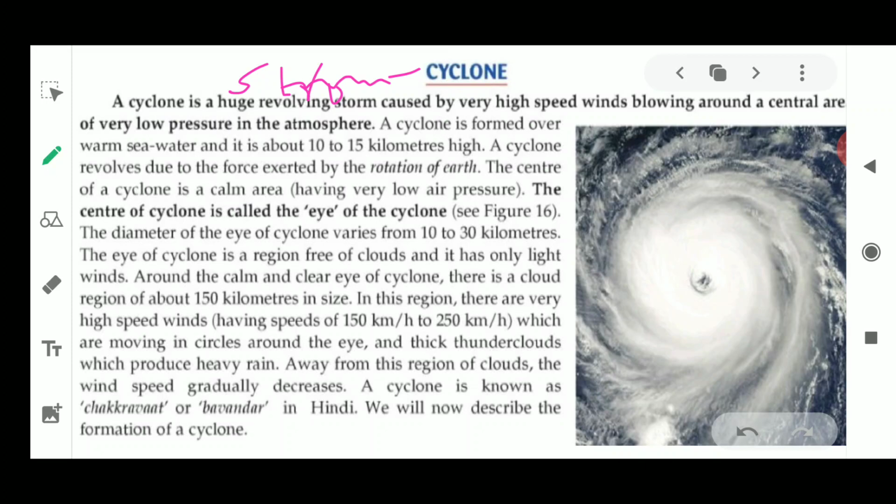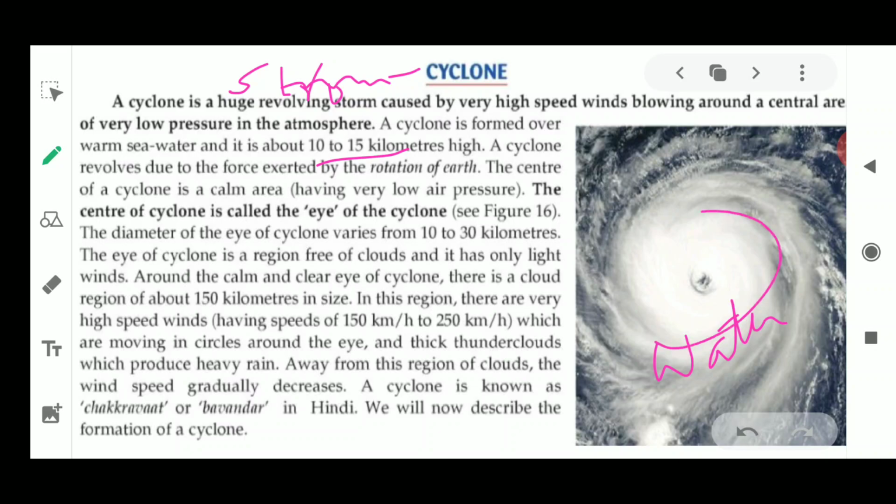It is blowing around a central area because of the low pressure of the atmosphere. Okay, so a cyclone is formed over warm sea water. Please remember, it is always formed in sea water. It is about 10 to 15 kilometers high. Then a cyclone is going to revolve due to the force exerted by the rotation of the earth.